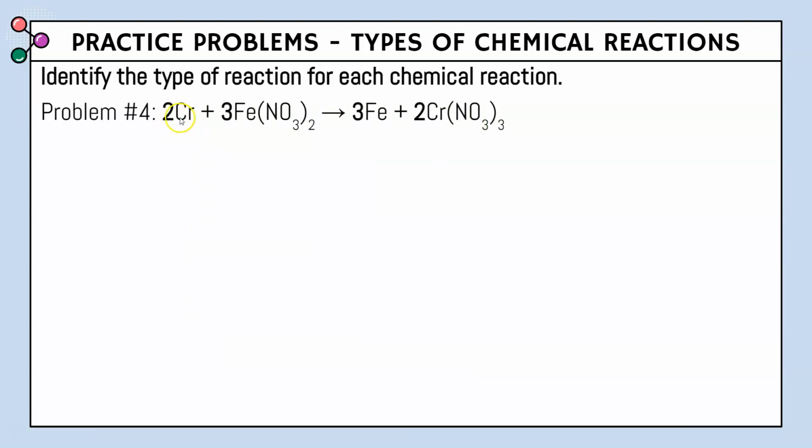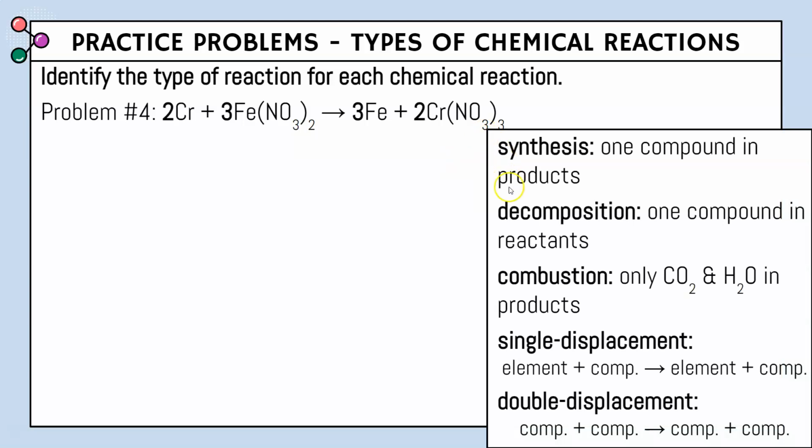Problem number 4, we have 2Cr plus 3Fe(NO3)2 yields 3Fe plus 2Cr(NO3)3. Again, we have to do that process of elimination. Synthesis, one compound in products. We have more than one compound in our products, so it cannot be synthesis. Decomposition, one compound in reactants. We have way more things in our reactants, so it cannot be decomposition. Combustion, only CO2 and H2O in our products. We do not have CO2 or H2O in our products, so it cannot be combustion.